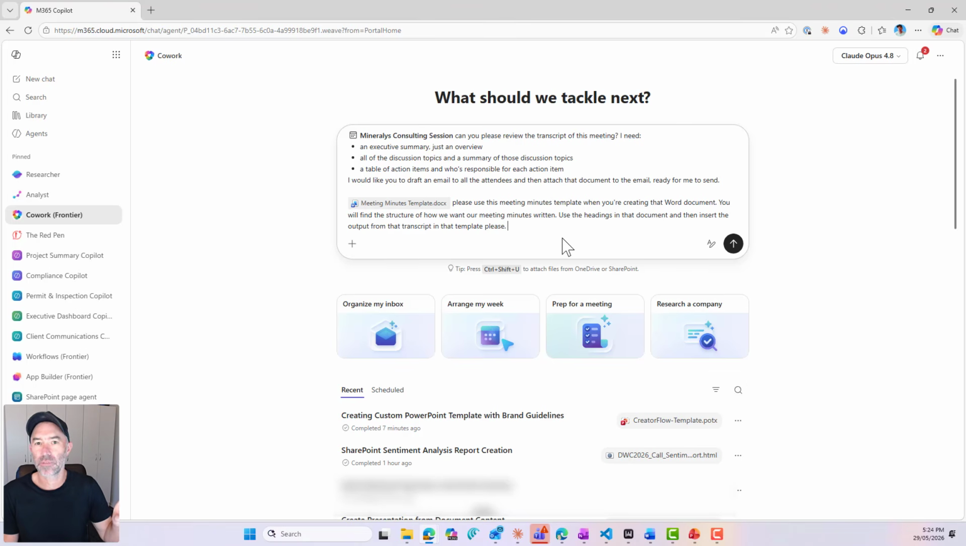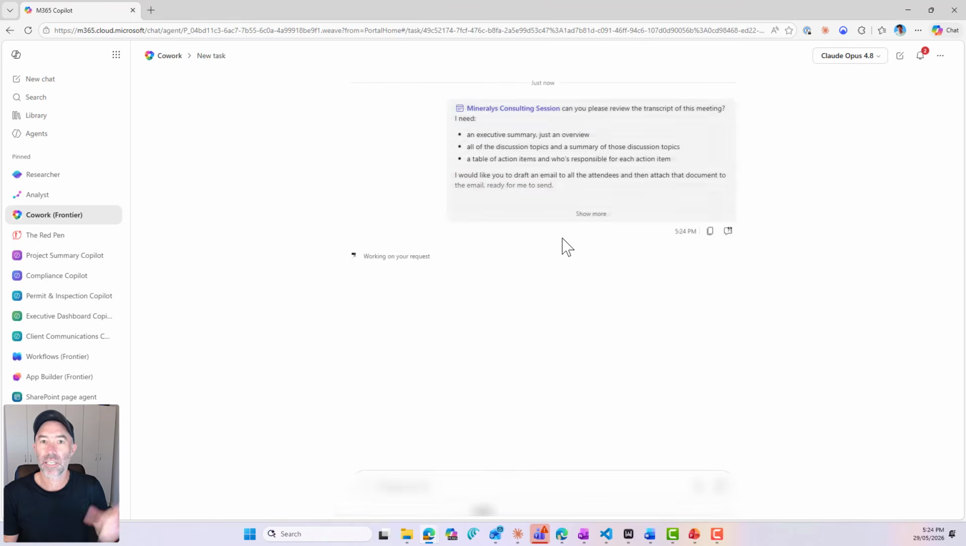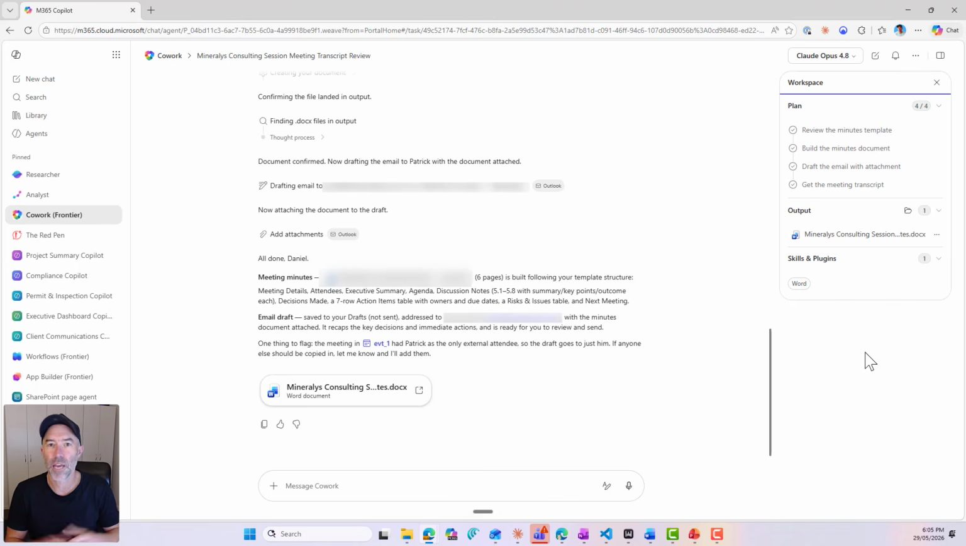So just think about this for a second. We've just had our meeting. Now we need to process that meeting. We don't want to be sitting there going through the transcript, writing minutes, taking all of that ourselves. Let's give that to Cowork. It's going to create that document for me, but not only that, it is going to then draft an email, body of the email, create the doc, attach the doc to that email ready for me to send. Okay, post-meeting activities all done, document created, minutes written, executive summary, to-dos in a table, etc., etc.